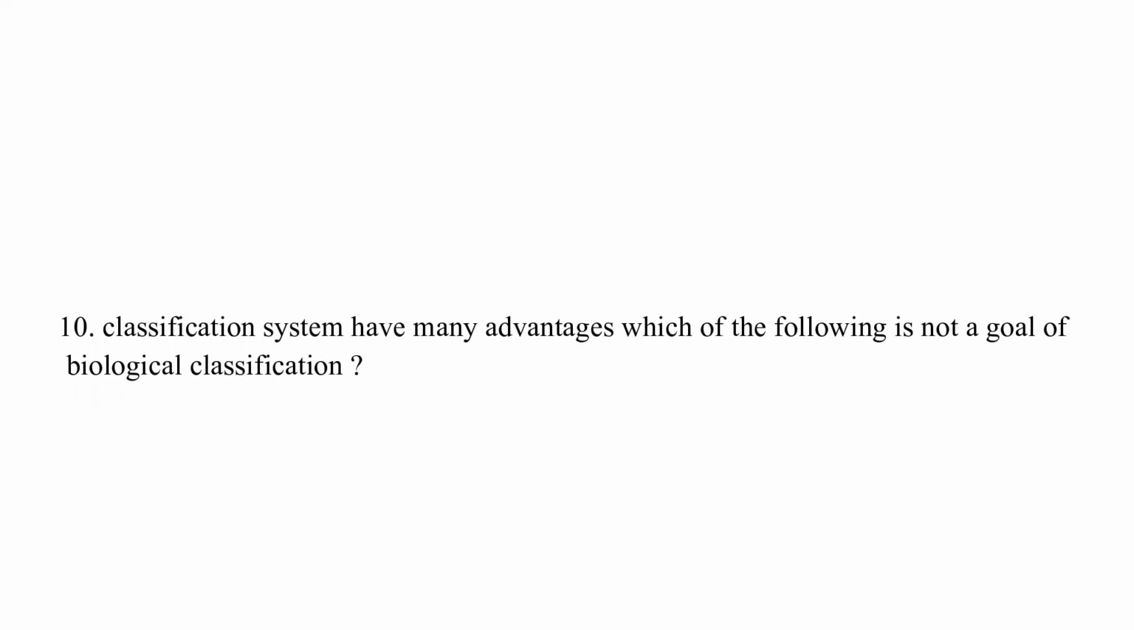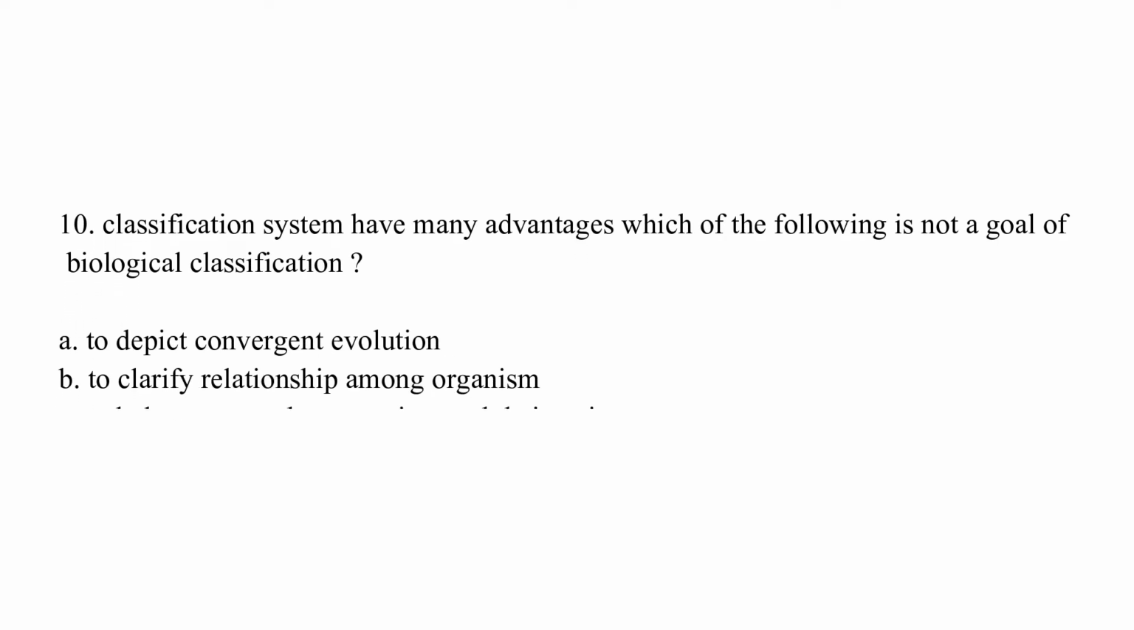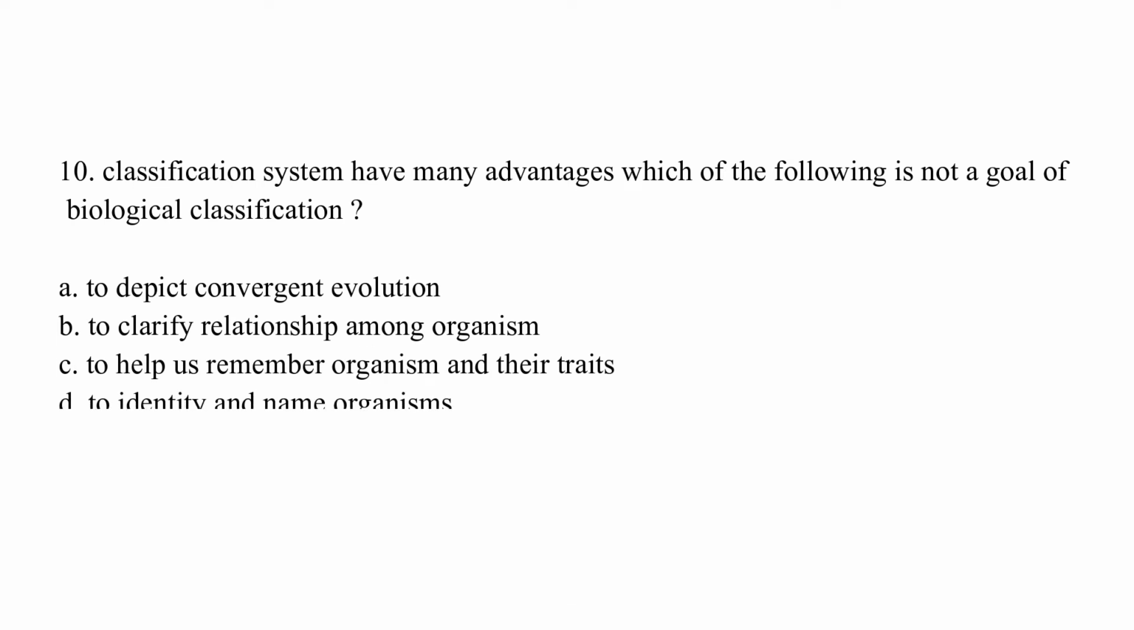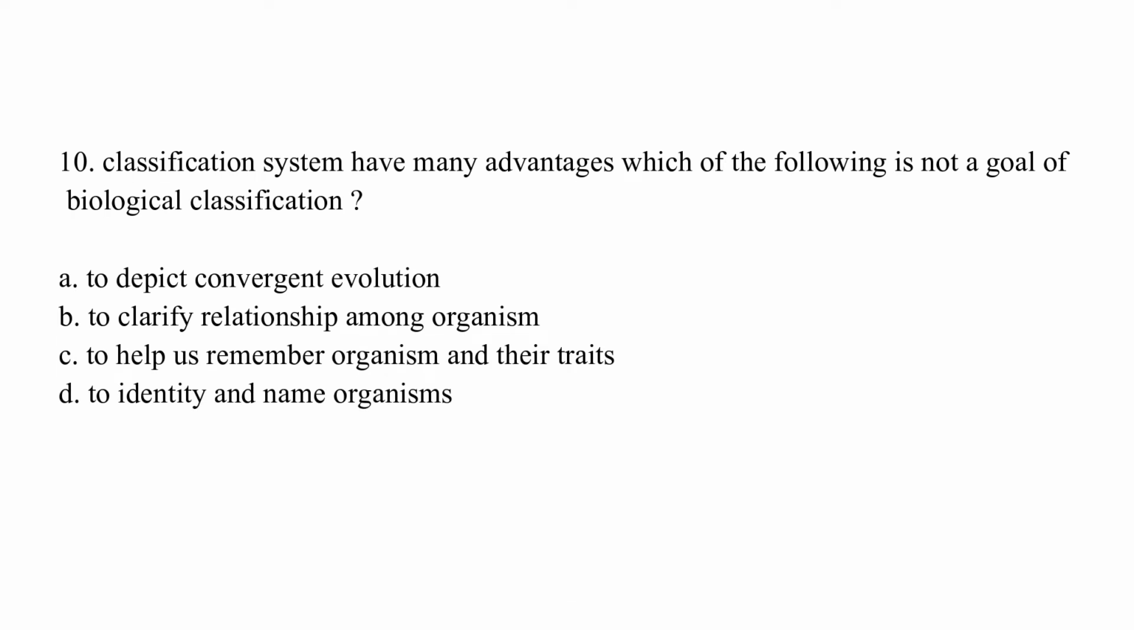Classification systems have many advantages. Which of the following is not a goal of biological classification? Option A, to depict convergent evolution. Option B, to clarify relationships among organisms. Option C, to help us remember organisms and their traits. Option D, to identify and name organisms. The correct answer is option A, which is to depict convergent evolution. This is not a goal of the classification system.